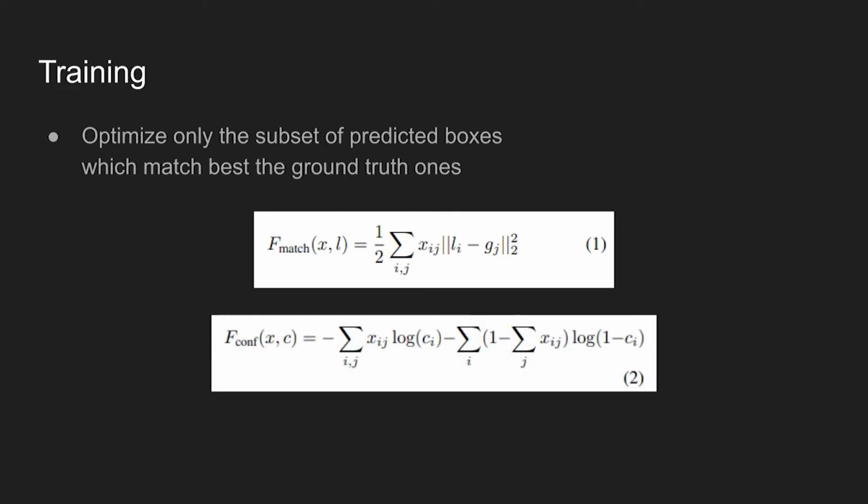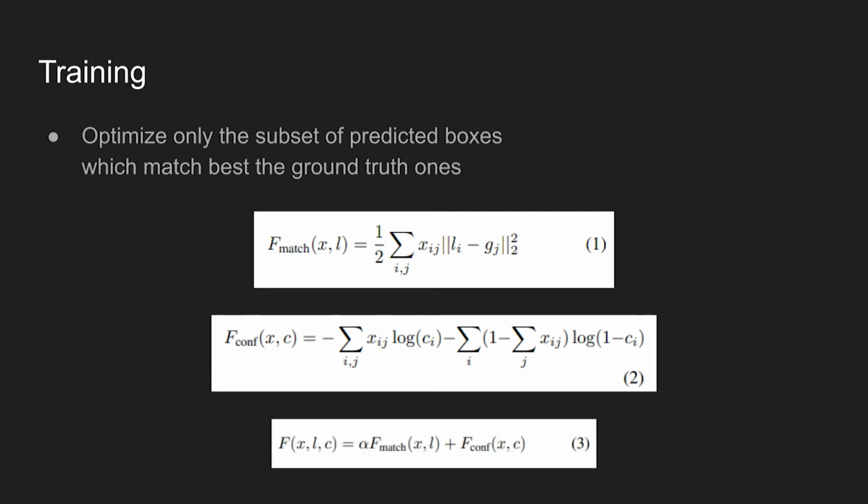Similarly, cross-entropy loss is used to train the classification output. As value of xij was used to consider valid matching pairs in the earlier equation, it is used in the same manner in equation 2. The final loss term is shown in equation 3. Two losses are summed together, and the alpha term here is used to balance the matching loss. In the experiment, authors state that the value was set to 0.3.